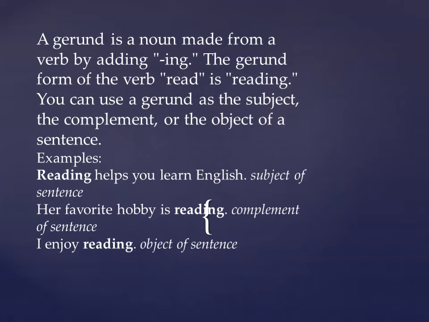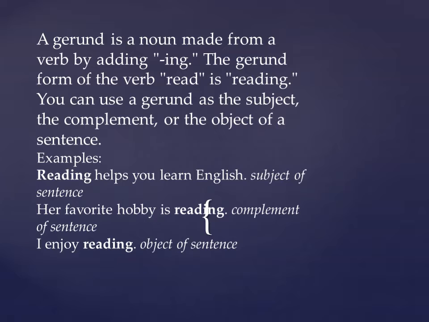Let me read out the definition first. A gerund is a noun made from a verb. Just note it down. It is a noun made from a verb, that is the base form of the verb, the first form of the verb, by adding ing.